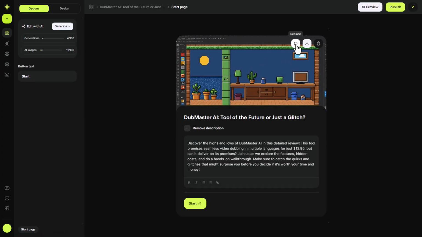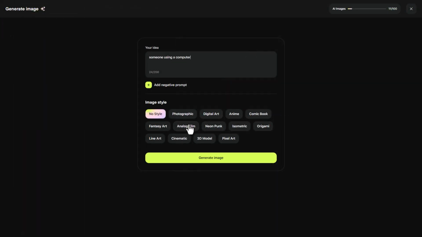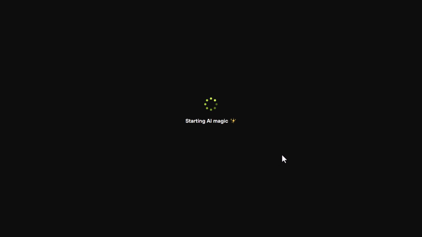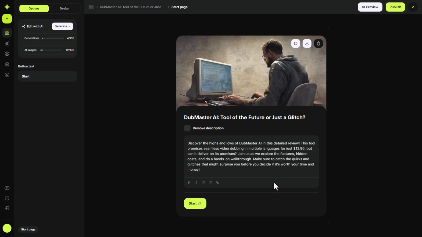This is annoying me, so I'm going to get rid of it and I'm going to add a new cover. I'm going to generate again with AI. Someone using a computer. I'm going to have digital art. Let's see if we get the right thing. Going to go with that and I'm going to apply that to image. There we are. So I'm now going to publish.